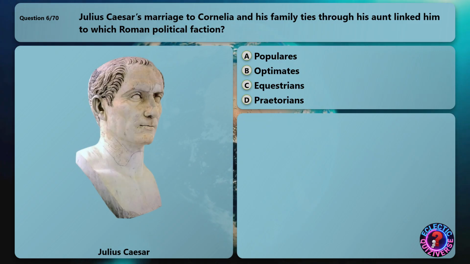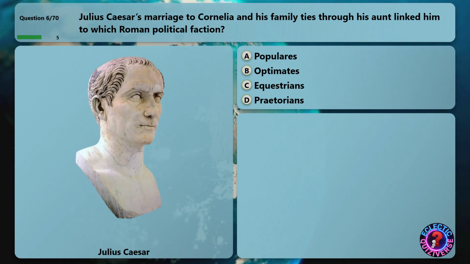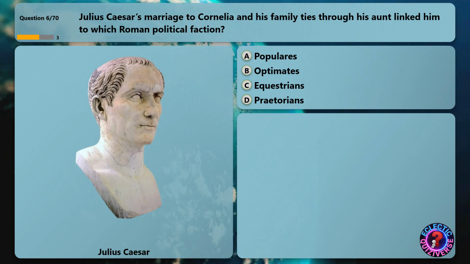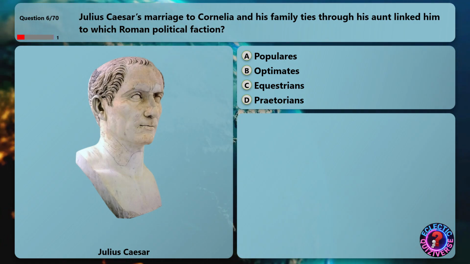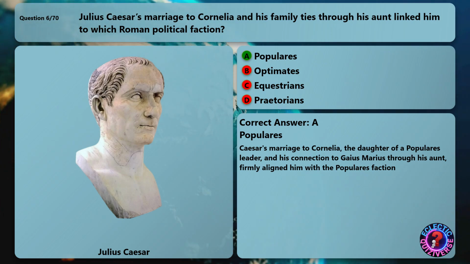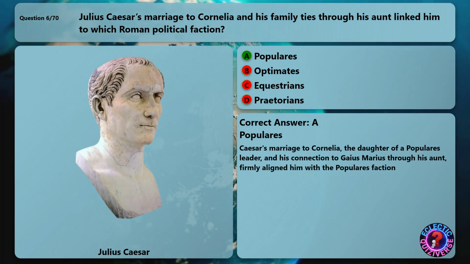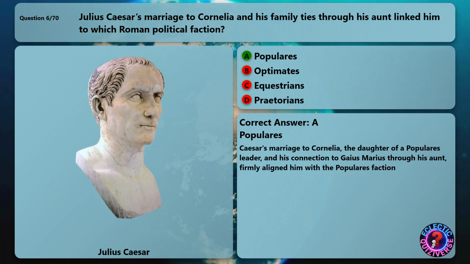Julius Caesar's marriage to Cornelia and his family ties through his aunt linked him to which Roman political faction? The correct answer is Populares. Caesar's marriage to Cornelia, the daughter of a Populares leader, and his connection to Gaius Marius through his aunt, firmly aligned him with the Populares faction.